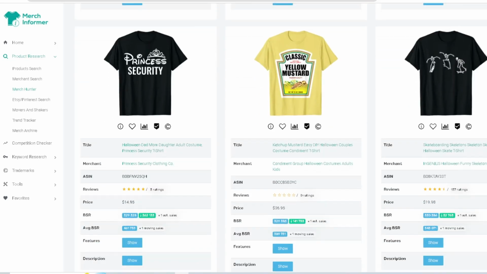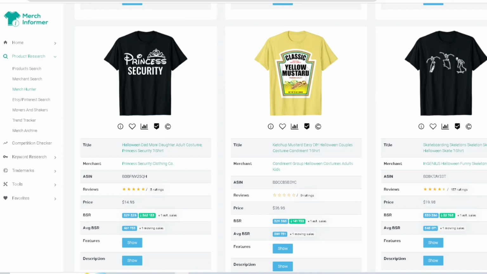Same thing with everything else. Princess Security. Now I'm getting the idea of a Disney type of theme. Princess Security. Anything Halloween, something like this, I personally wouldn't mess with. That's just me. But understanding it, it's the Disney idea, but then Princess Security, using a crown. I don't know. If Disney feels some type of way, they could probably come after you, like, hey, take that down. We want this down. Amazon, take that down. Okay. Mustard, kind of went over things.